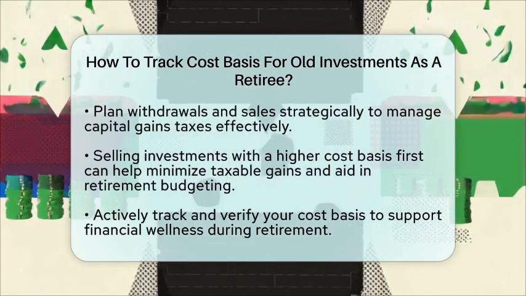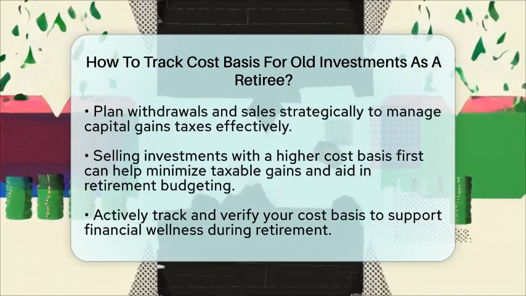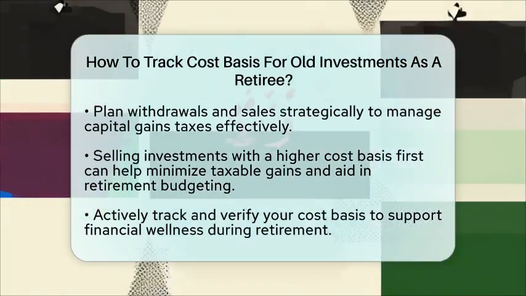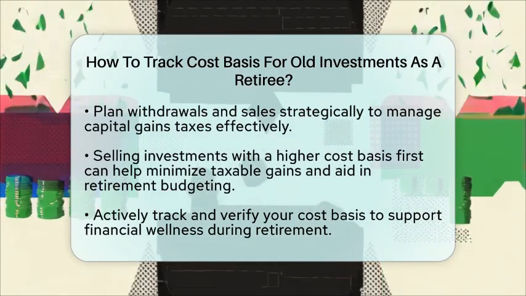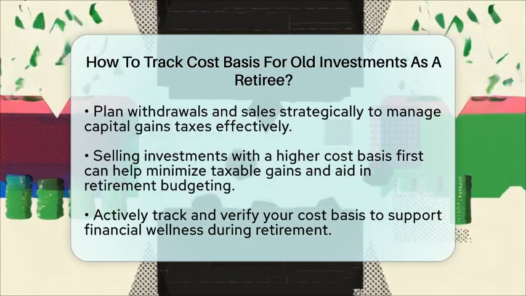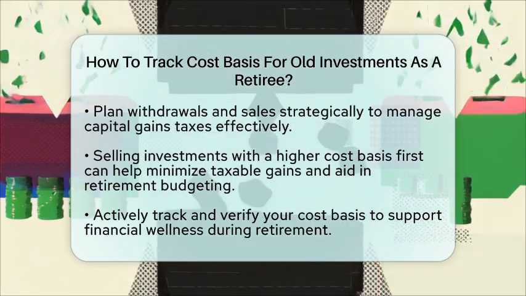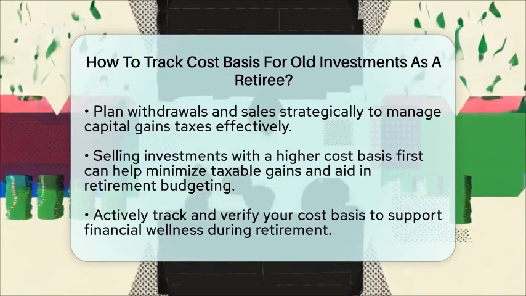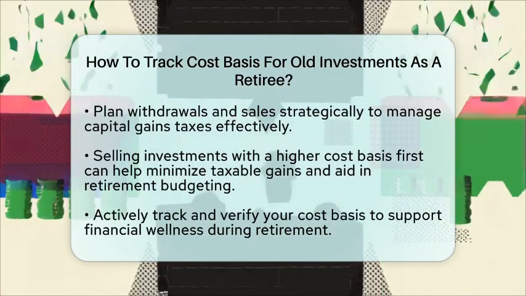By actively tracking and verifying the cost basis of your old investments, you can ensure accurate tax reporting and better manage your retirement budget. Collect your historical records, confirm your brokerage data, apply the right calculation methods, adjust for corporate actions, and keep personal documentation. This approach will help you navigate the complexities of capital gains taxes and support your financial wellness in retirement.